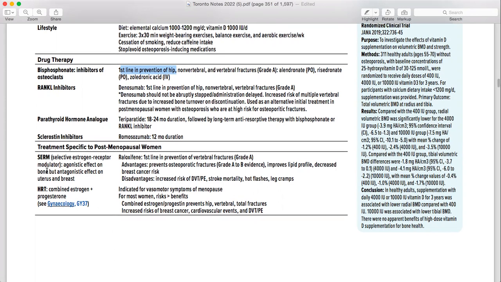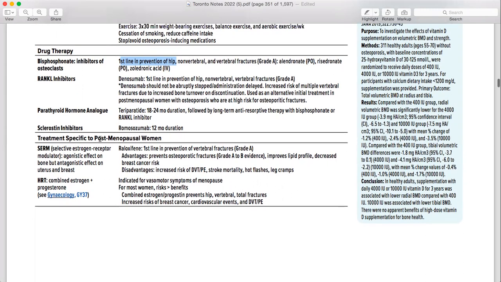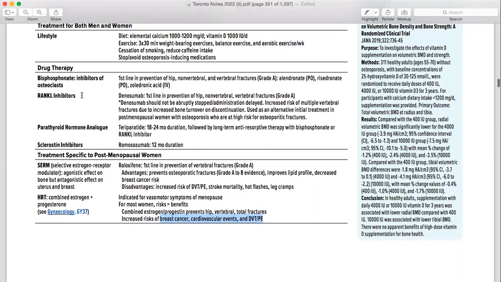Okay. So coming to the next one, treatment specific to postmenopausal women. In the postmenopausal, what are you going to start with? The SERMs or HRT. HRT can help the prevention of the fall. But it has more risks than benefits, combined together with vertebral and total fractures: risk of breast cancer and cardiovascular disease. So it increases these risks. Which ones? Breast cancer, cardiovascular disease, and DVT and pulmonary embolism.